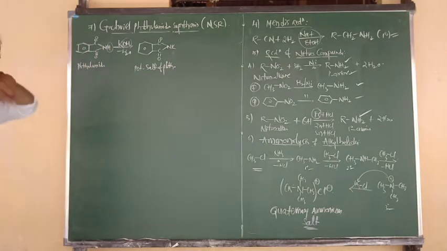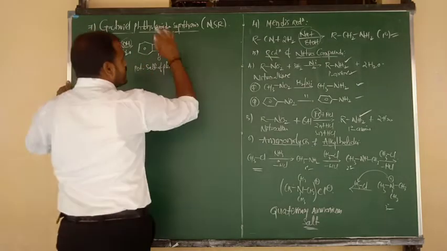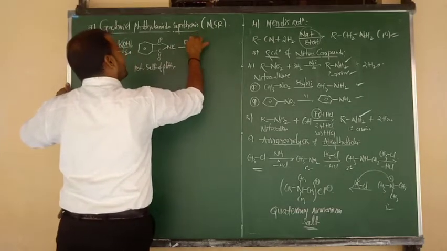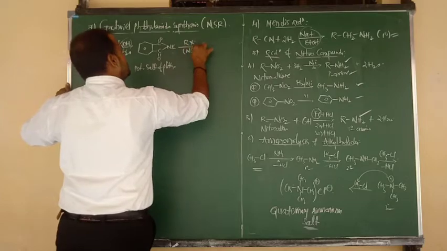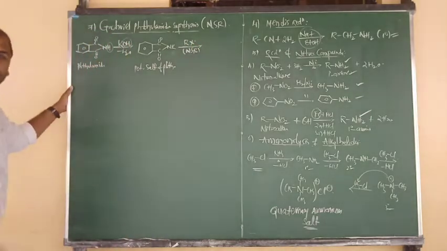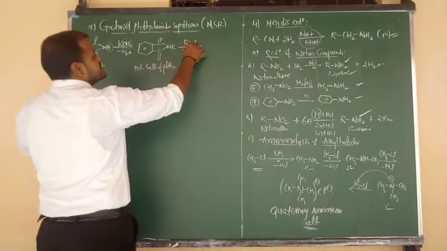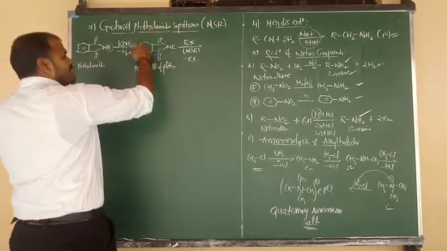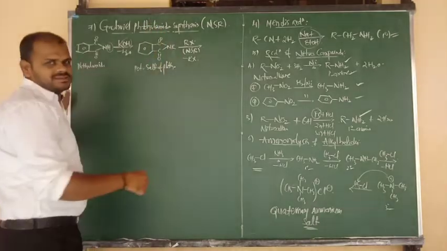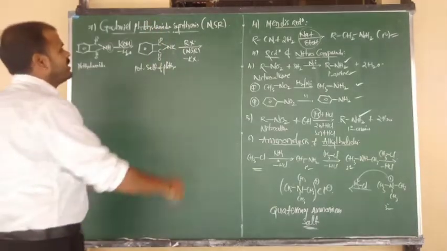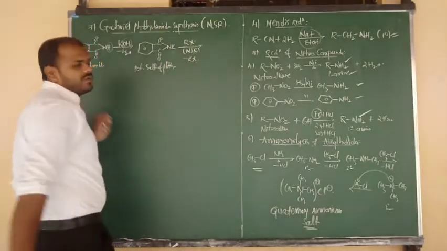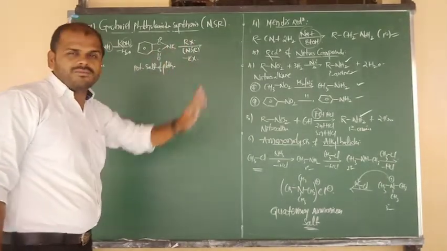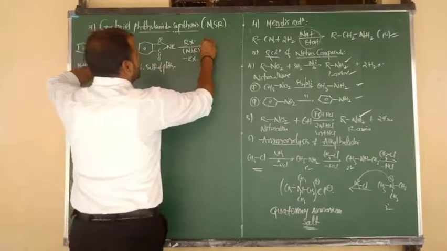Such potassium salt of phthalimide now undergoes a nucleophilic substitution reaction using alkyl halides. So this is a nucleophilic substitution reaction. How? K plus combines with X minus and is removed in the form of KX. The remaining phthalimide ion is replaced by R minus, the nucleophile replaced by R minus. So this is an example of a nucleophilic substitution reaction. K plus combines with X minus and is eliminated in the form of KX. So what will be your product?